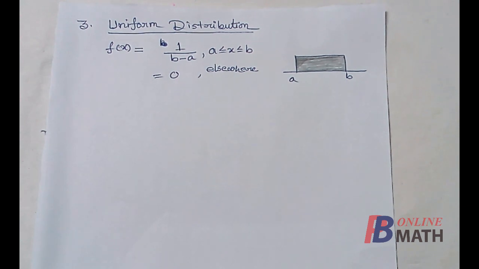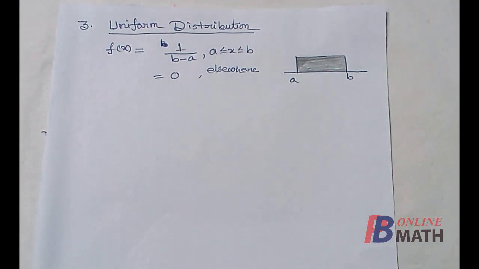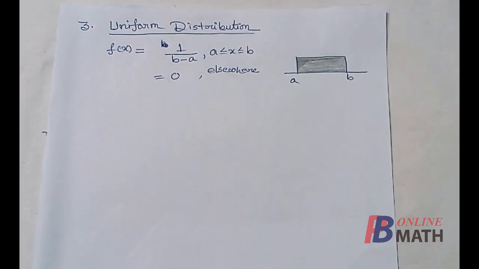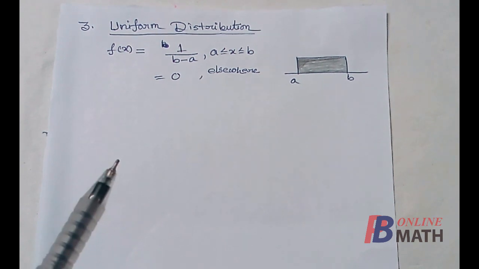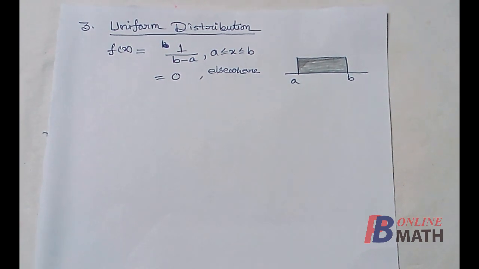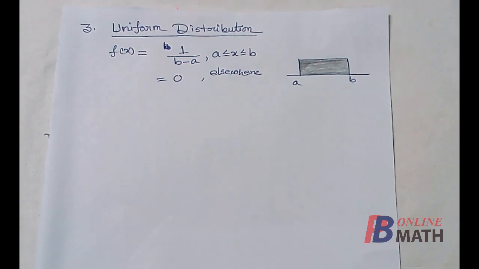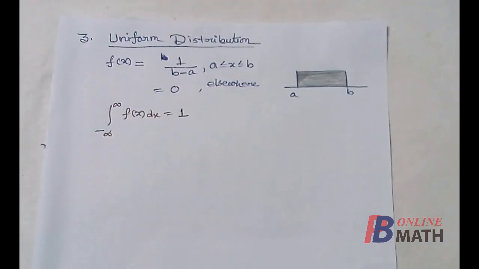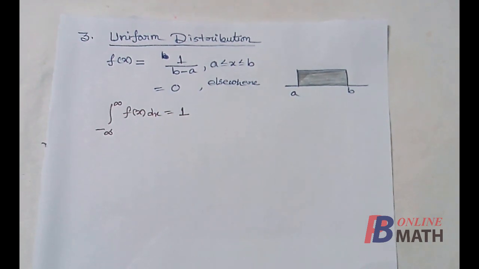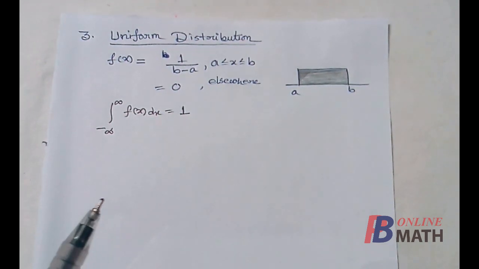We need to prove that this fx represents a PDF, that means probability density function. The first property is that fx must be non-negative. Here we find that b is greater than a, so this fx is non-negative. So the first property is done. Now the second property is that the total mass should be equal to 1. In the continuous case, the integration of fx from minus infinity to plus infinity should be equal to 1. That means we have to prove this one.